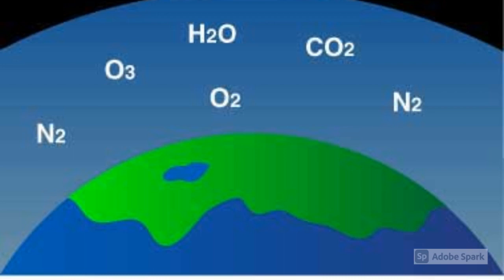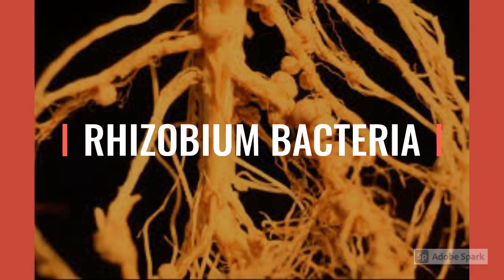So the atmospheric nitrogen, which is present in the air, in the atmosphere, cannot be used in its elemental form directly by plants and animals. It has to be converted into compounds of nitrogen like nitrates. Bacteria and blue-green algae present in the soil are there for fixing the nitrogen.